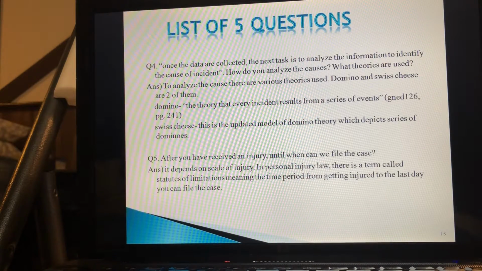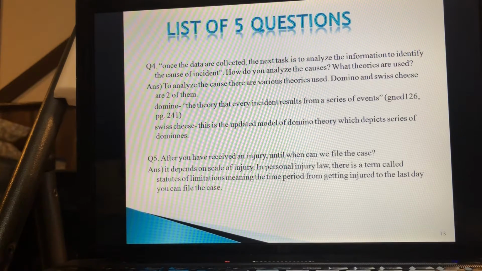Then comes the Swiss cheese model. This is an updated model of domino theory. Domino is just one series. Swiss cheese is like a series of dominoes, right? And there's one more normal theory. I have not listed it here, but this theory believes that no single event can cause an incident. There could be multiple events. In other words, incidents are expected outcomes of complexities, intra-complexities.